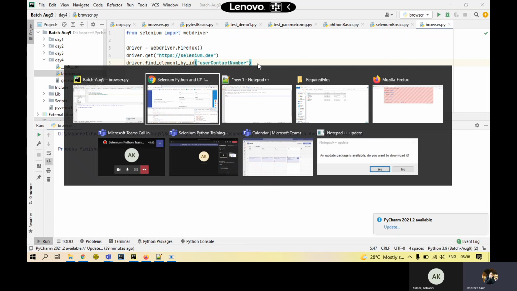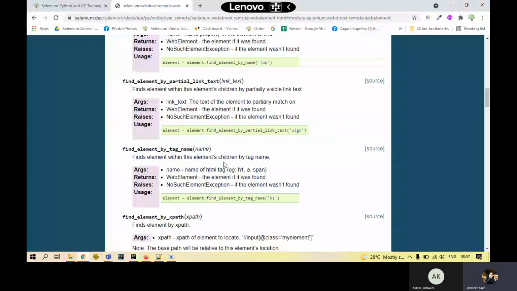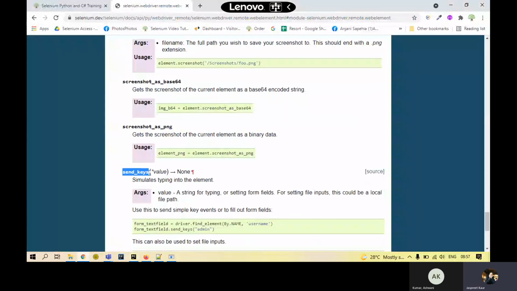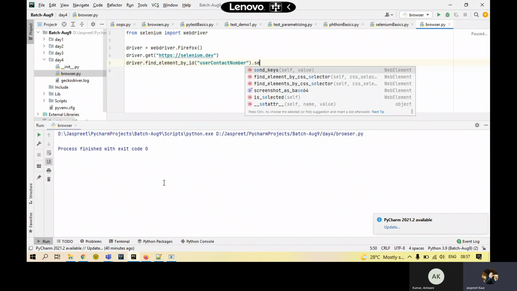How will I be able to do that? There is a function for that, and that function is the send keys function. This send keys function will accept whatever you want to send, and that will be entered into the element you have given. So here I'll say dot send keys. That function came up. I'll give something like a contact number over here.